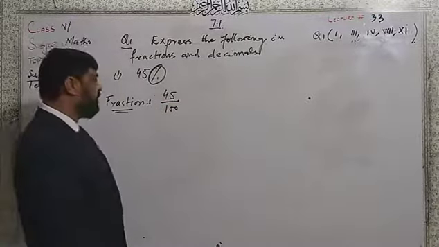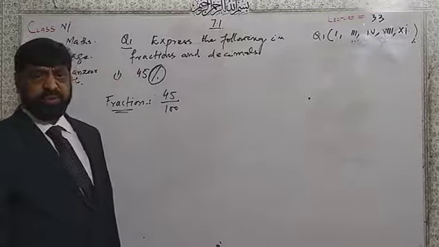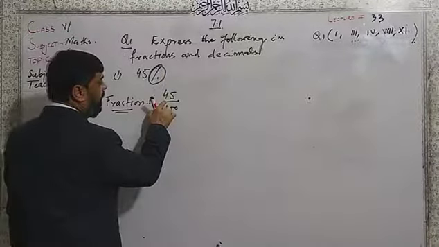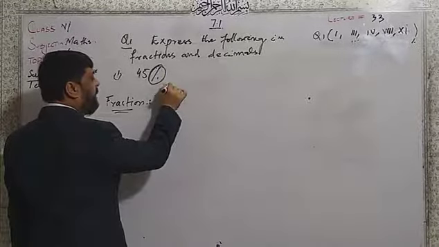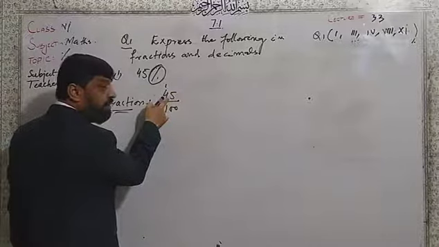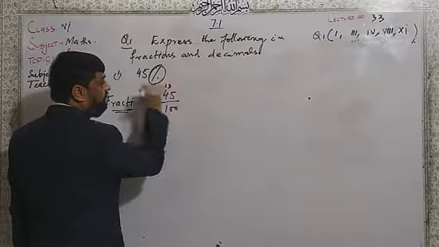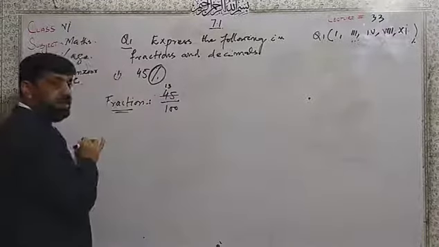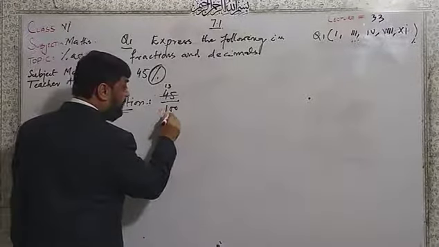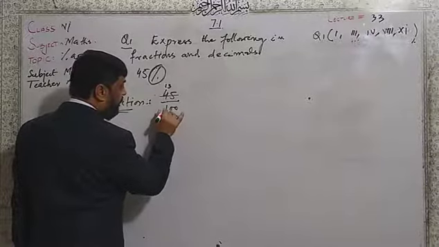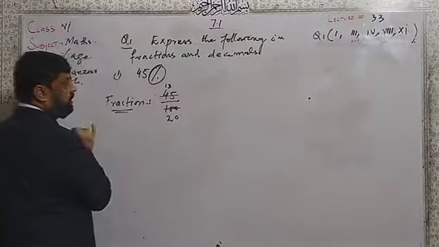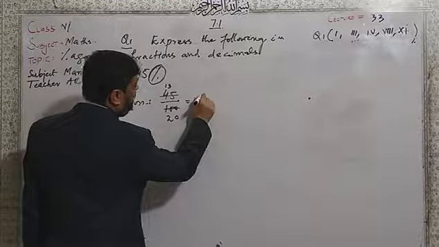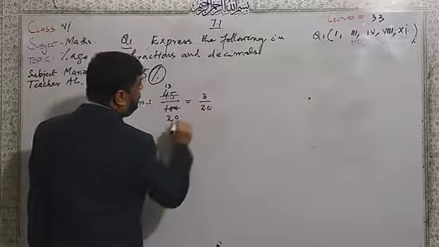Dear students, we can read the table here also. Table of 5. If you want to write the table of 5 here, one time 5, then 3 times 5 is 15, and cancel this one. Table of 5 until 2 times, 0 will come here. 3 over 20 is the answer. Write 3 over 20. This is the fraction.